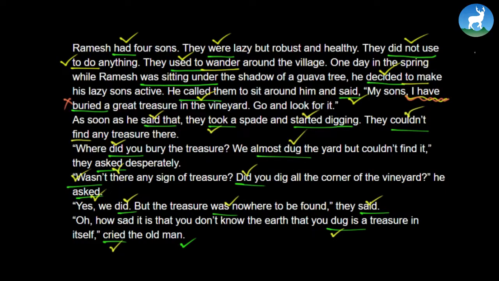Now let's find out some past continuous tense. Was sitting under. So this is past continuous tense. He was sitting under somewhere. Right? Digging could also be past continuous, but here it is not the past continuous tense. I think that's it. We don't have any more past continuous tense, do we? Well, let's study about simple past tense and past continuous tense in detail.